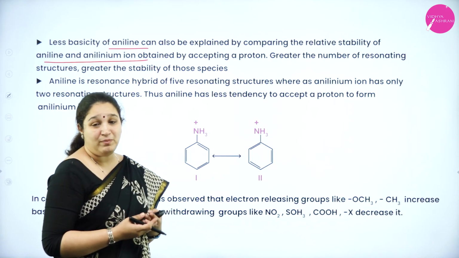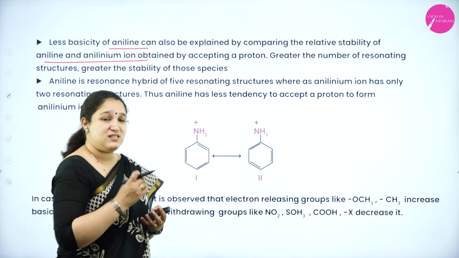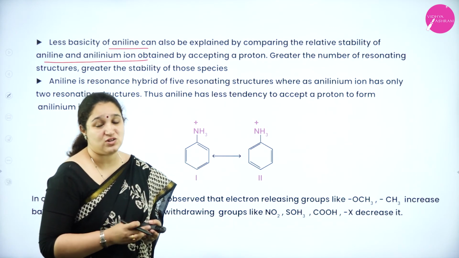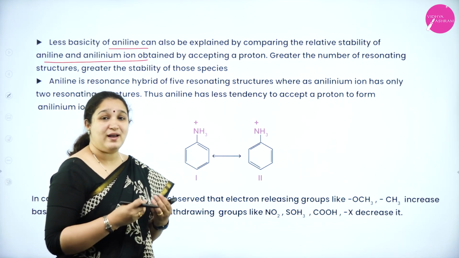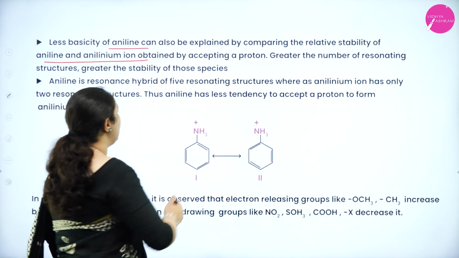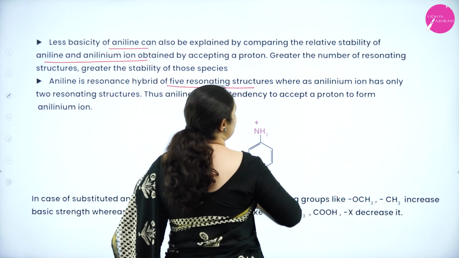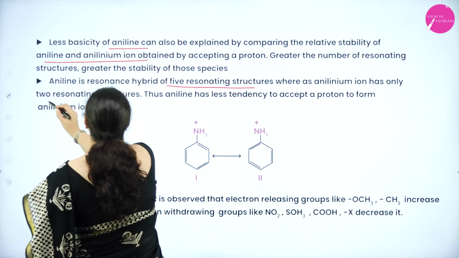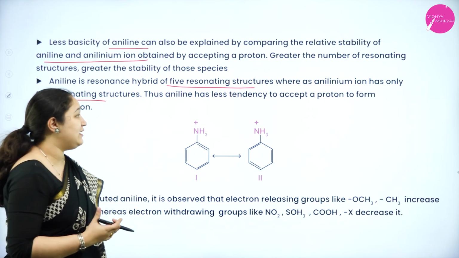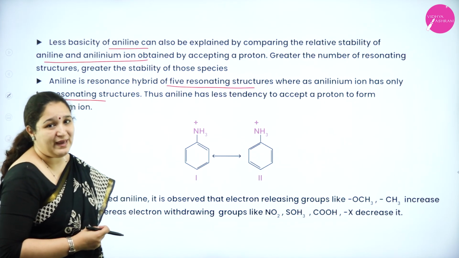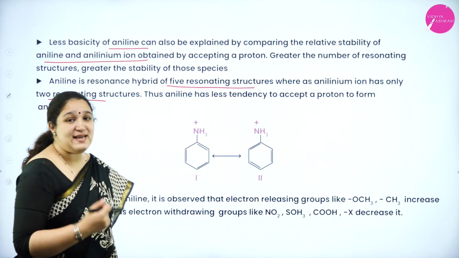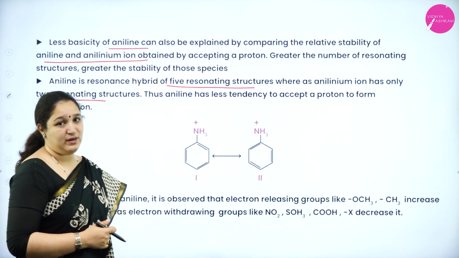When aniline accepts a proton and forms the anilinium ion, the number of resonating structures is less. So aniline is a resonance hybrid of 5 resonating structures, whereas anilinium has only 2. So aniline has less tendency to accept a proton to form the anilinium ion. Thus aryl amine is less basic than alkyl amine.